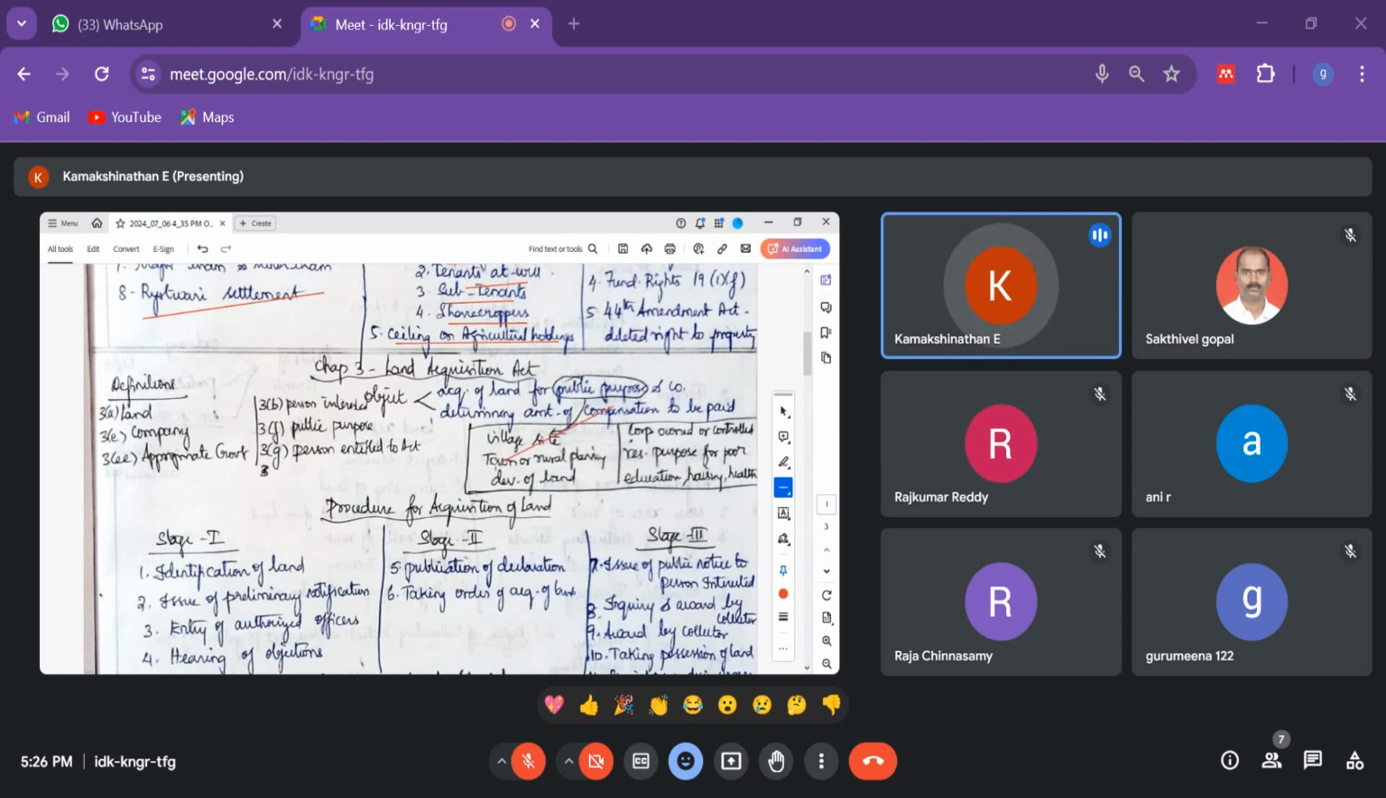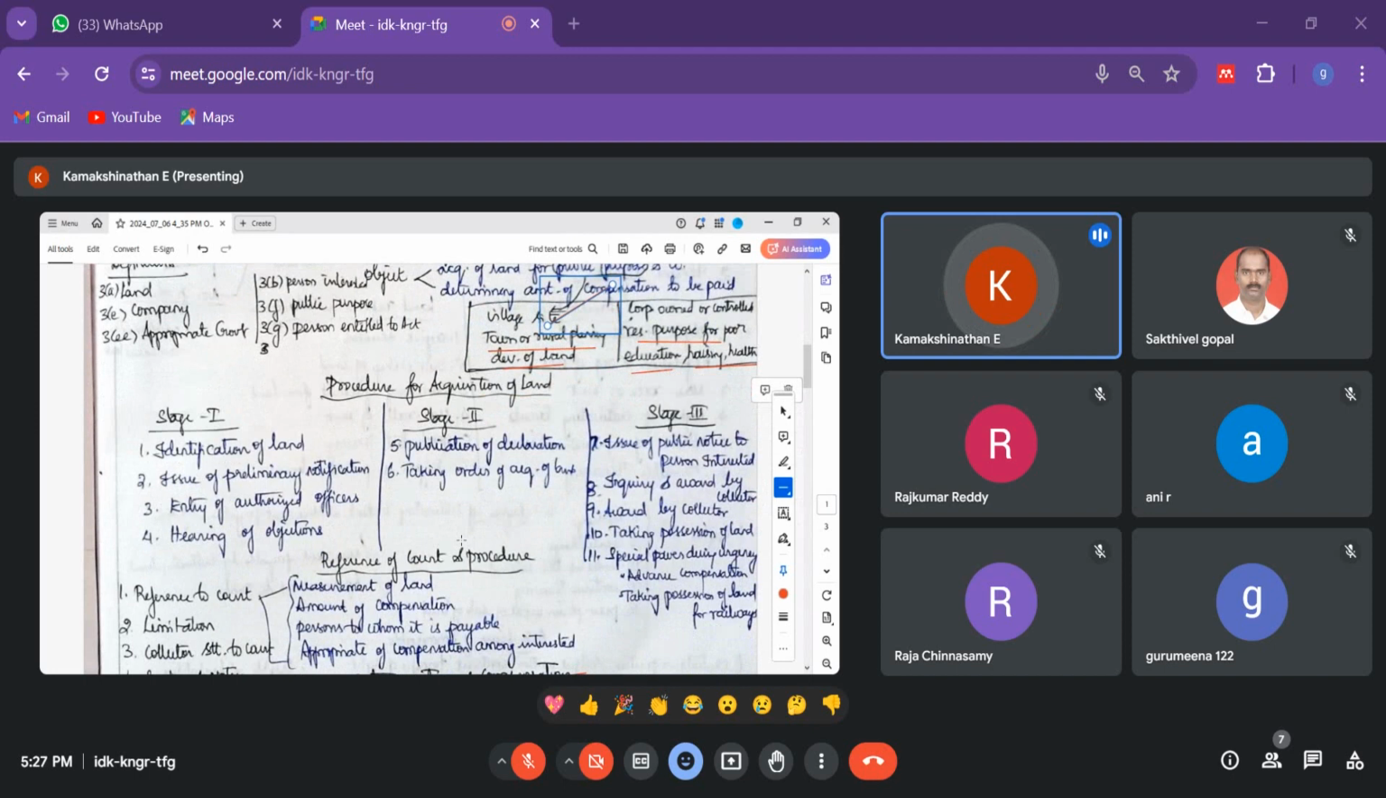Okay, village. If you see the village site. Okay, town or rural planning for development of land, the state will be taking the lands from them. Okay, so residential purpose for poor, education, housing, health, everything. Okay, so is this point clear, or am I going very fast? Aniprasad.